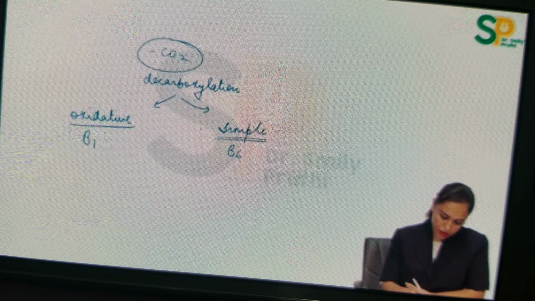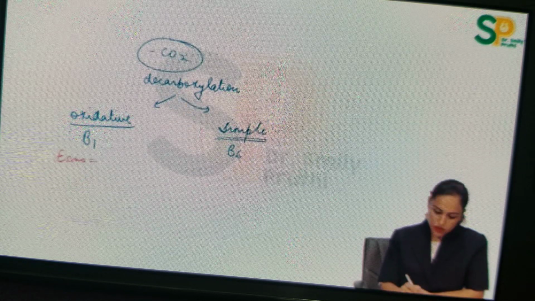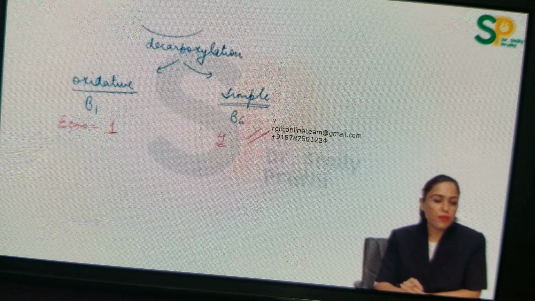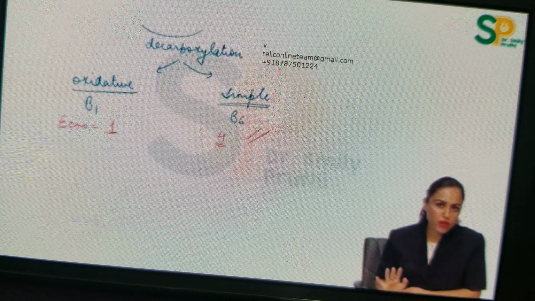Now see the EC number. In case of decarboxylations, for oxidative decarboxylation the EC number is 1 and for simple decarboxylation the EC number is 4. I will explain this. Why is the EC number 4 here in simple decarboxylation? Because that carbon bond is broken without using water. That's why the EC number is 4.